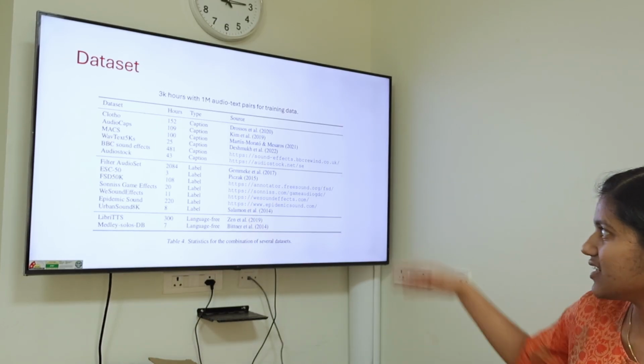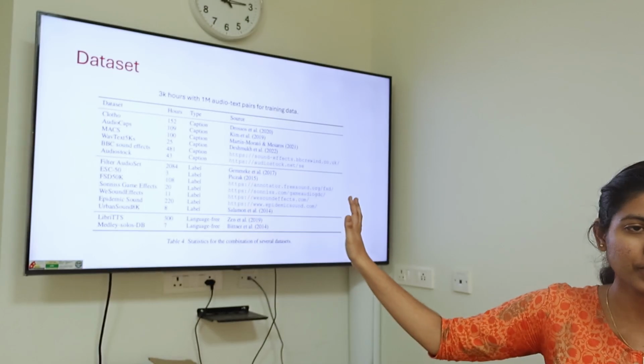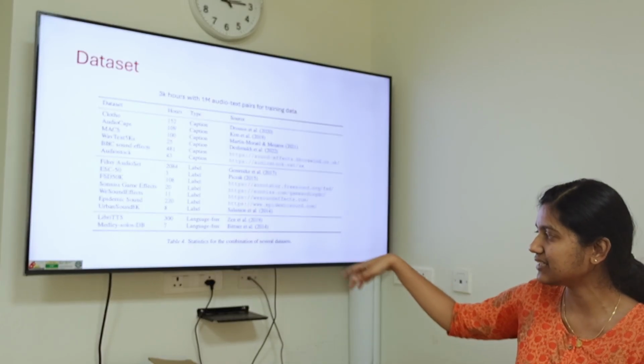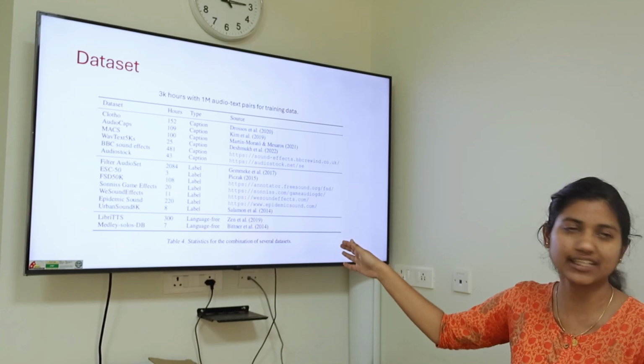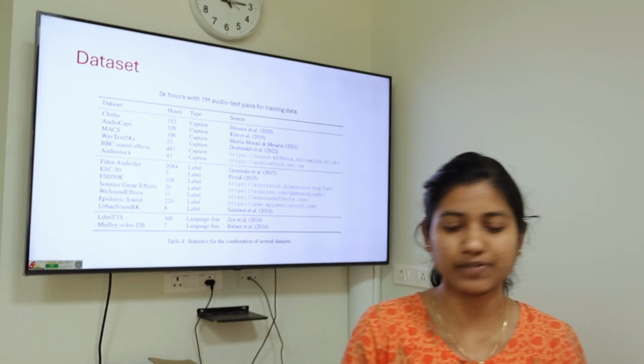If you can see, the first portion is all the data sets having captions with them. The second set had only labels, and the third set had nothing. It was language free. It didn't have any labels.